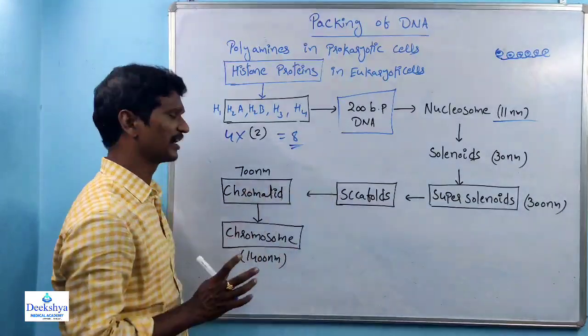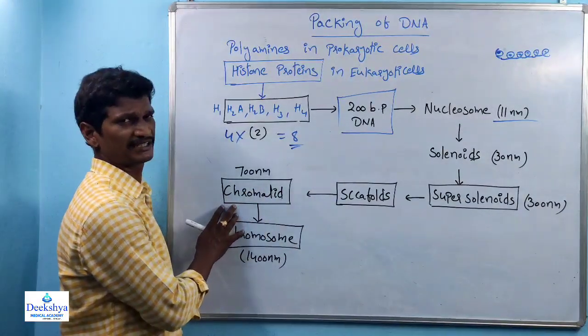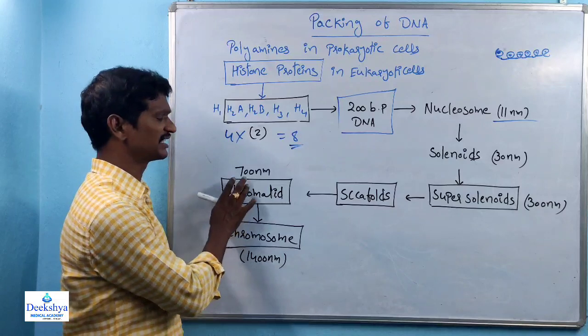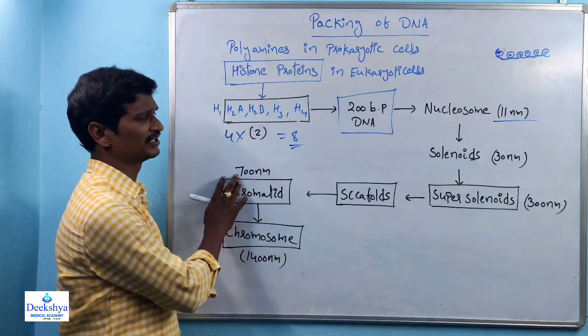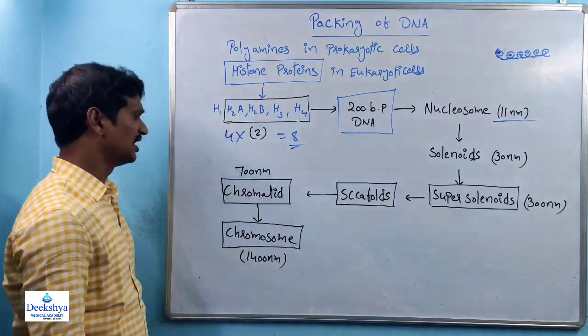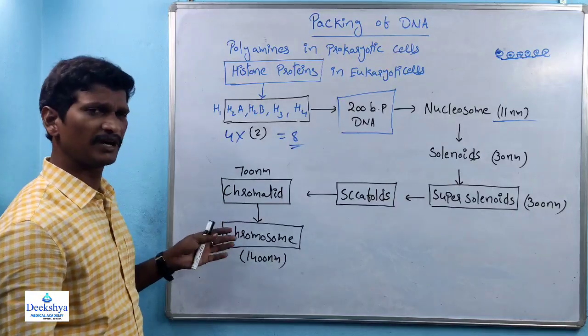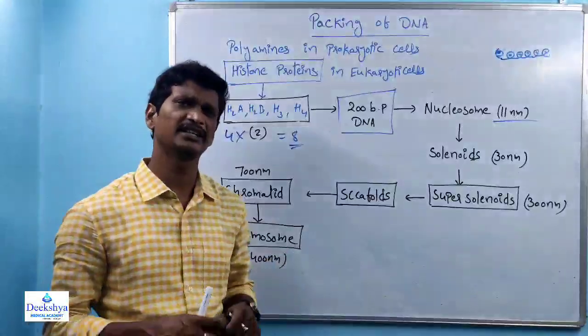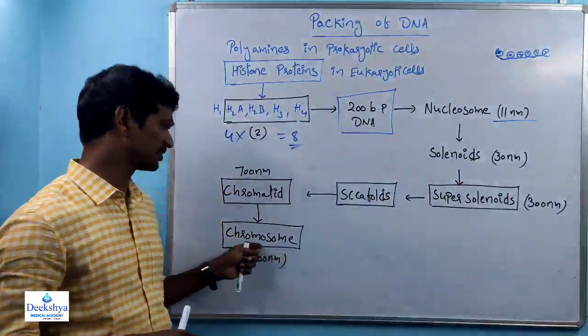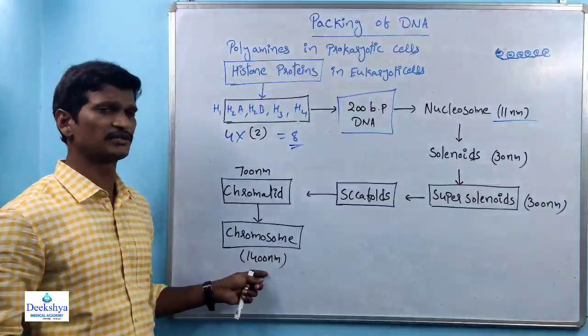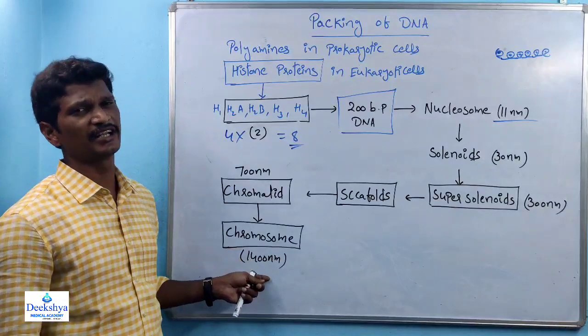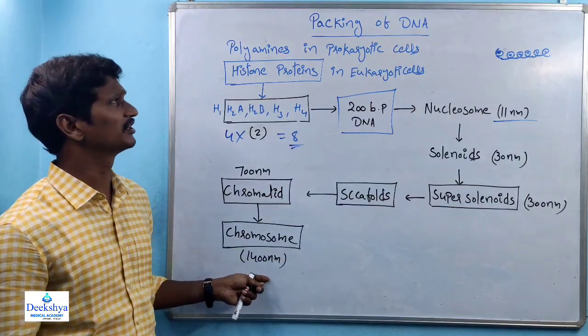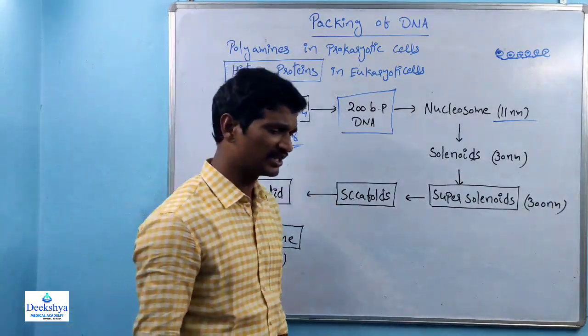Again the scaffolds combine to form the chromatid structures. The chromatid measures 700 nanometers. Two chromatids are joined by the centromere and finally form the chromosome. The chromosome measures 1400 nanometers. So this is the packing of DNA.